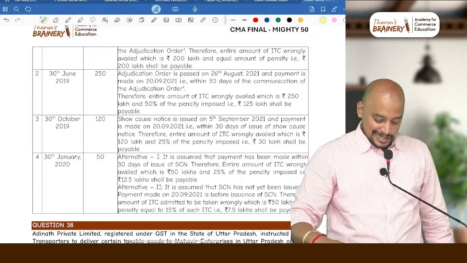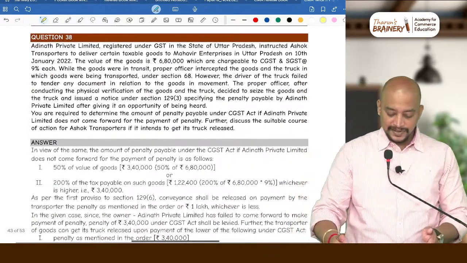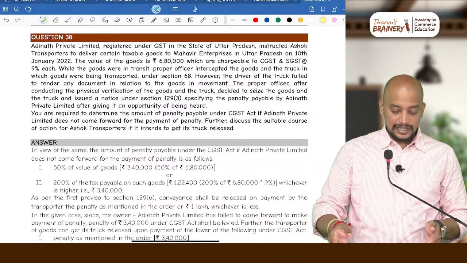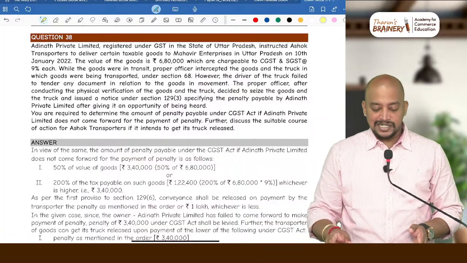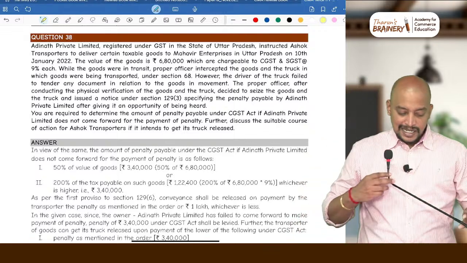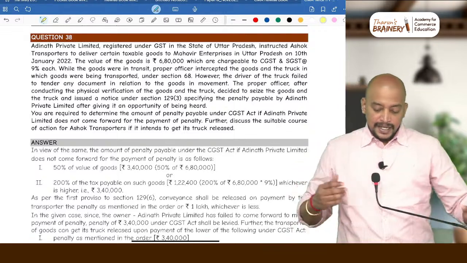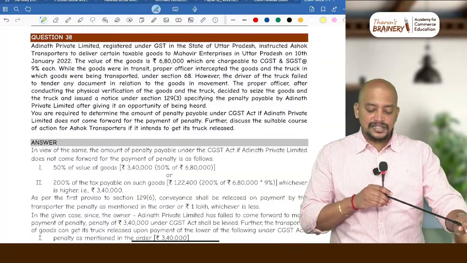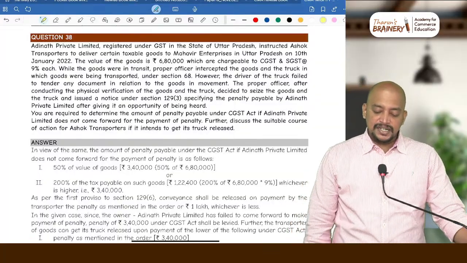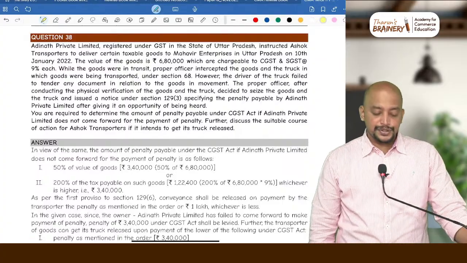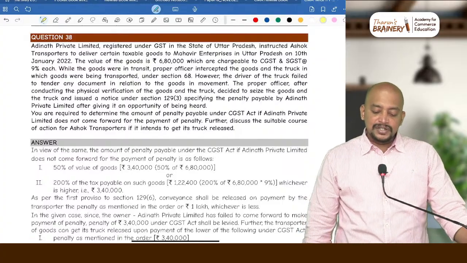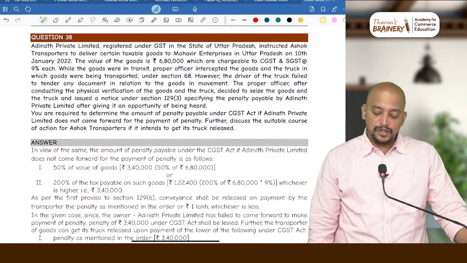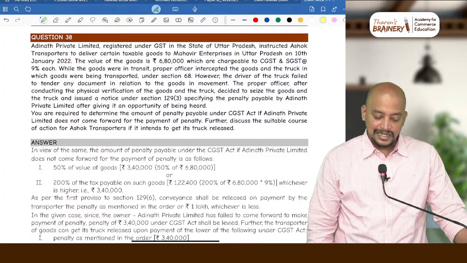Okay. Then look into question number 38. Adinath Private Limited, registered under GST in the state of Uttar Pradesh, instructed Ashok Transporters to deliver certain taxable goods to Mahavir Enterprises in Uttar Pradesh on 10 January 2022. The value of the goods is 6,80,000, which are chargeable to CGST and SGST at 9% each.